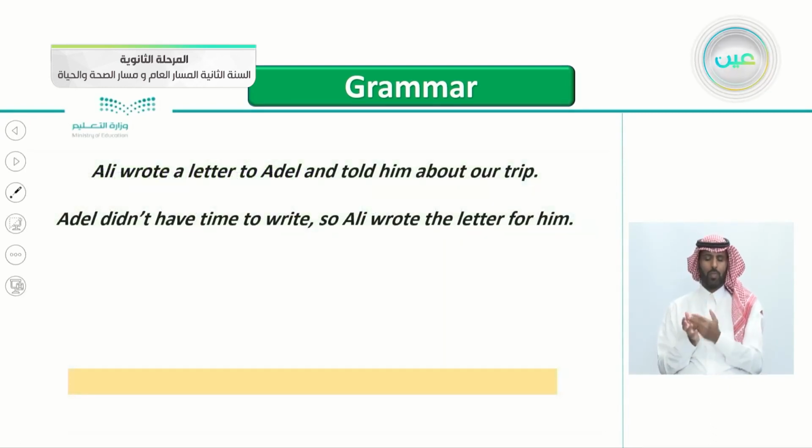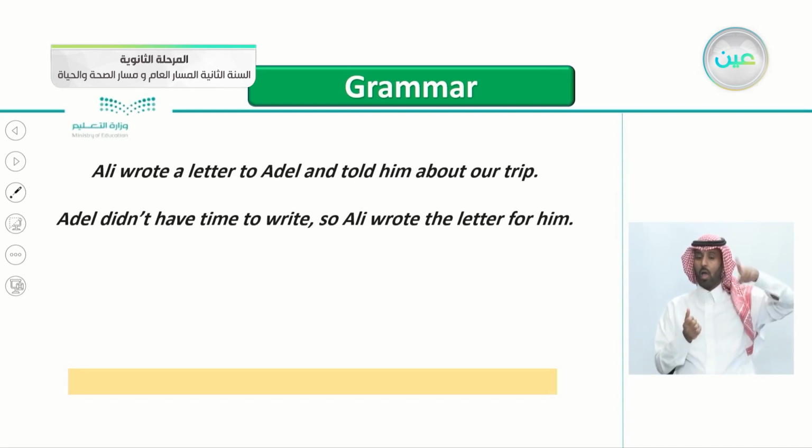So here are some sentences. Let's read them together. Ali wrote a letter to Adil and told him about our trip. The second: Ali didn't have time to write. So Ali wrote the letter for him. So Ali wrote the letter for Adil.